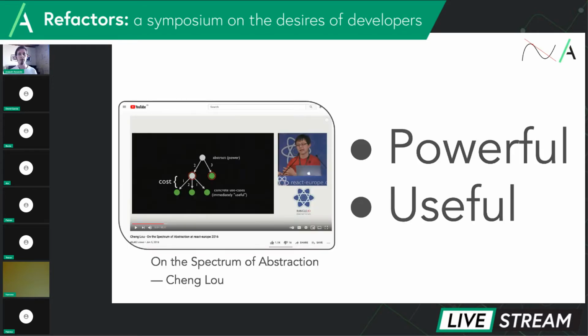Words like powerful and useful here are devoid of emotion. They come from this idea of a spectrum of abstraction. There's a great talk by Cheng Lou, which I very highly recommend you go and watch. But the five-word summary is that the broader something is, the less useful.